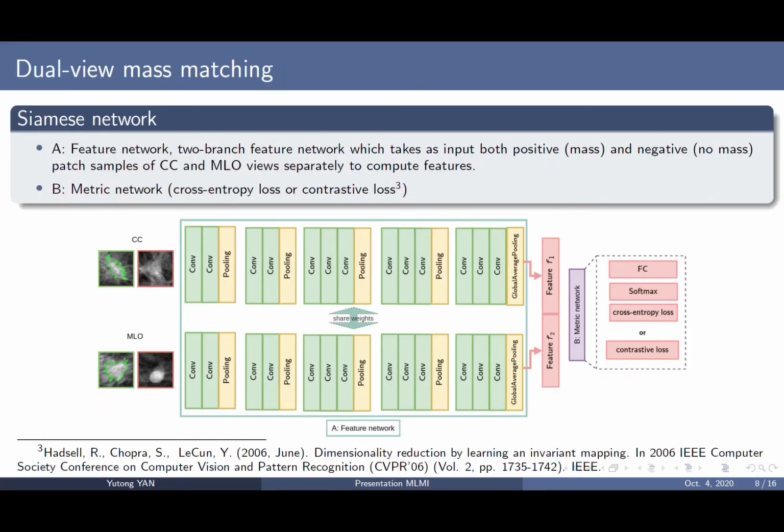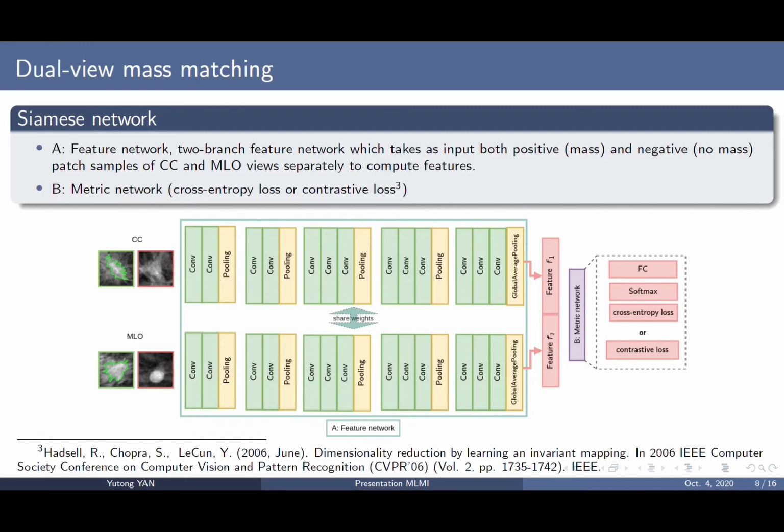Patch-based image matching has been extensively used in computer vision. The Siamese deep neural network model is highly used, which includes two identical subnetworks with shared weights, such that features from two different input images can be extracted simultaneously. On this basis, we can exploit the correspondences between masses from the CC and MLO views.